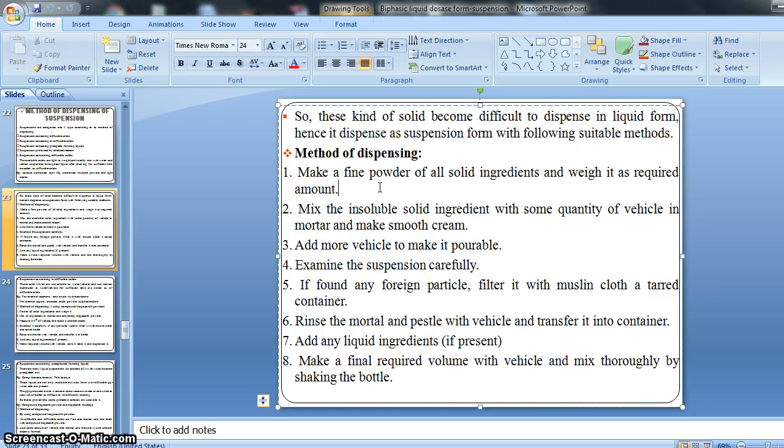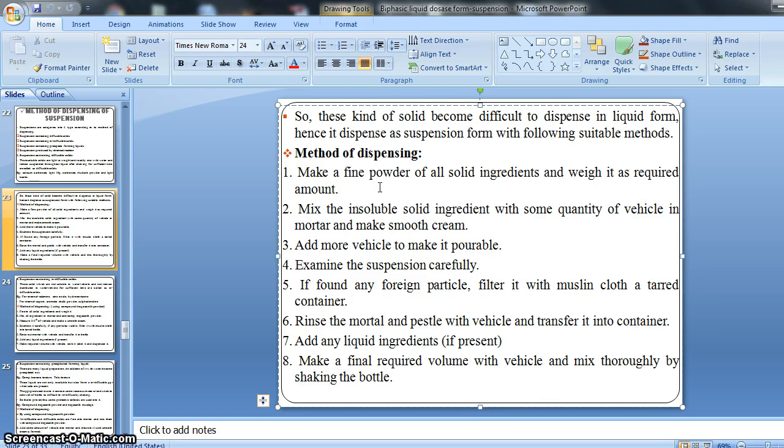After making a fine powder of all the solid ingredients, we weigh it properly as our required amount. Then after weighing, we should mix the insoluble solid ingredient with the same quantity of vehicle in a mortar and make a smooth cream, right?